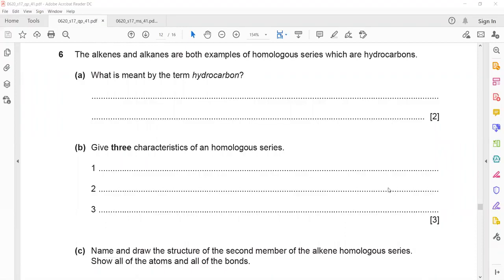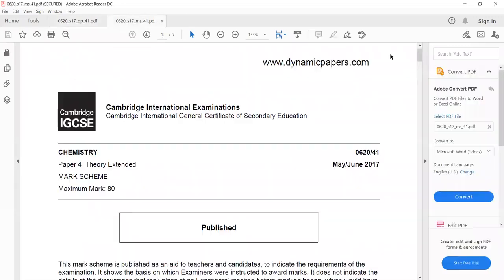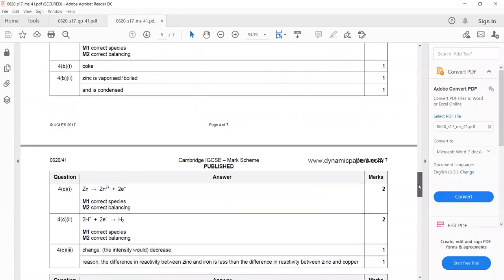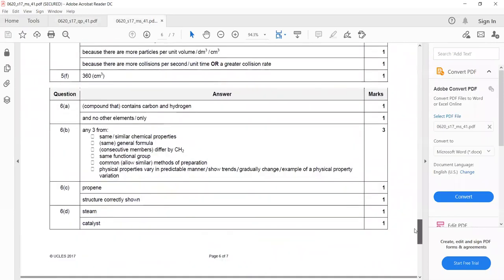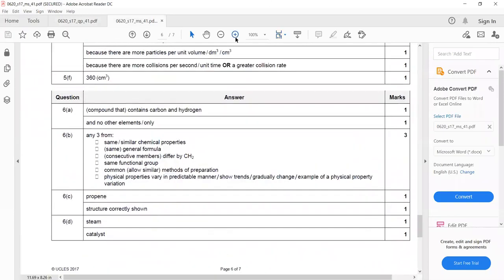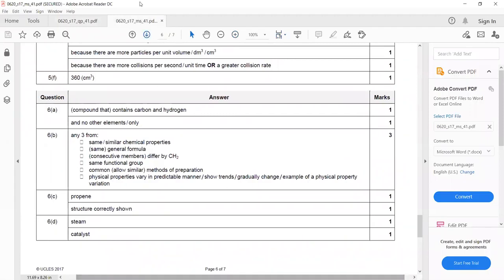It is formed by hydrogen and carbon. Yeah, or compound which contain carbon and hydrogen only. I will show you the answer key, the marking scheme as well. The purpose to show the marking scheme is to understand the distribution of the marks. So when you mention compound that contains carbon and hydrogen only, there is no other element, you will score the marks. Even if you mention contain only carbon and hydrogen, you will get 2 marks.